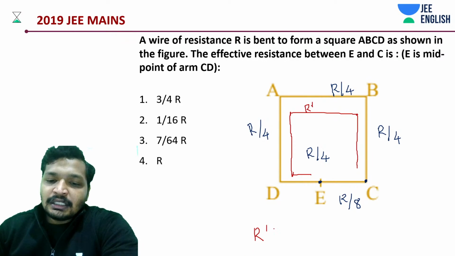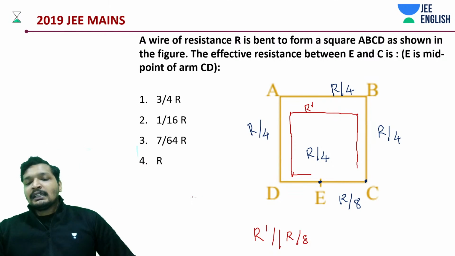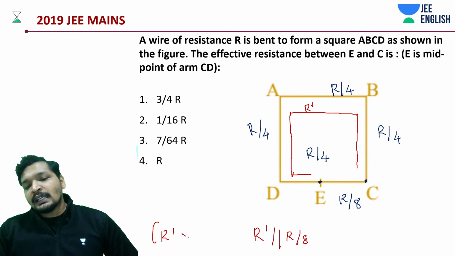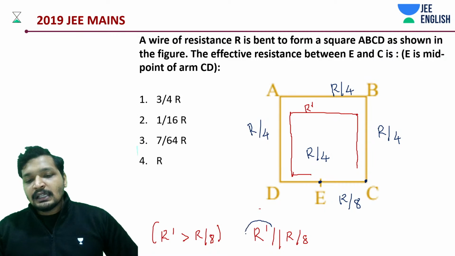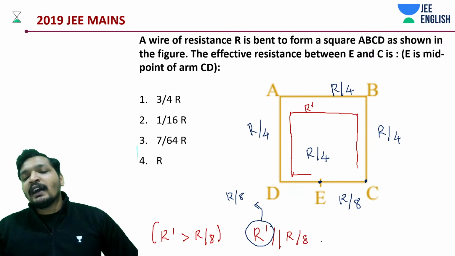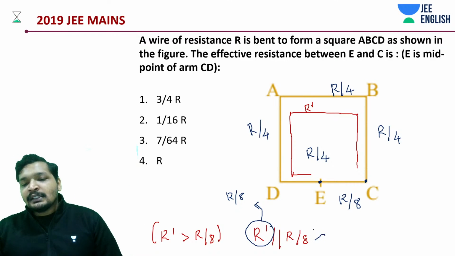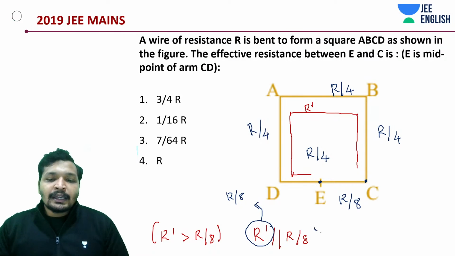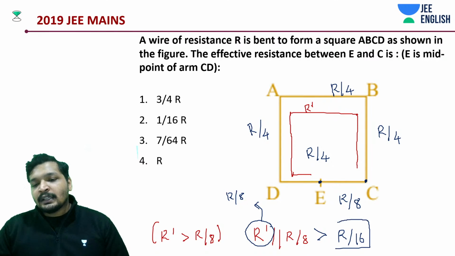R dash in parallel with R by 8. Worst case, R dash, you already know R dash is greater than R by 8. So the worst case could be where R dash is the same as R by 8. If it's R by 8, what should be the value? R by 8 in parallel with R by 8 is going to be R by 16. That means this value, R dash, should always be greater than R by 16.